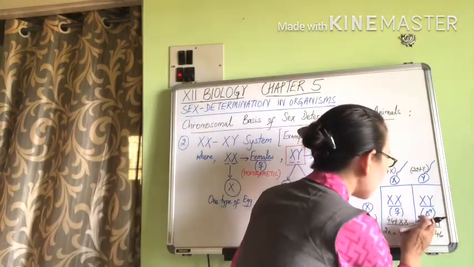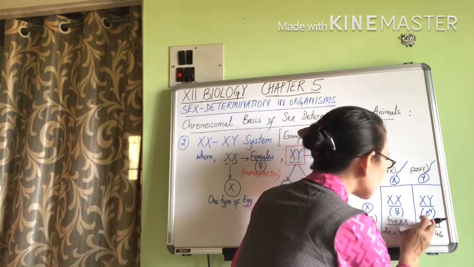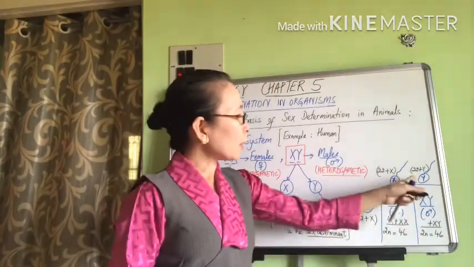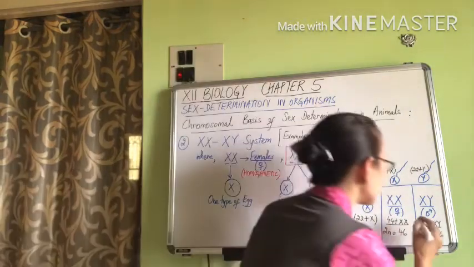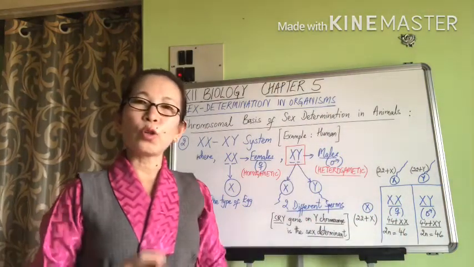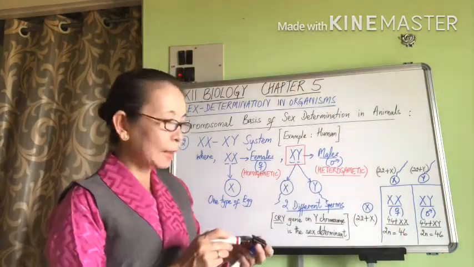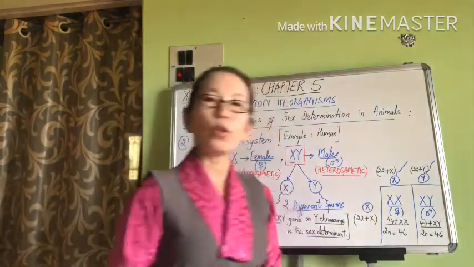Whereas since we have the combination of 22 autosomes from each of the sperm and egg and 1 X and 1 Y sex chromosome, this would have 44 autosomes, or 22 pairs of autosomes, and an X and Y sex chromosome, which is again 46.